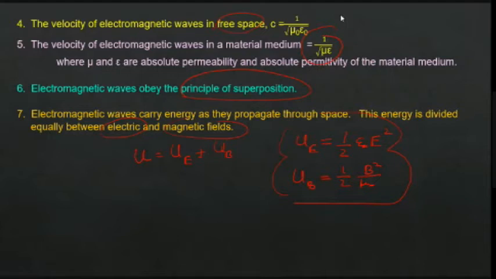Hope you remember. So you can write U is equal to half into epsilon naught into E RMS square plus half into 1 by mu naught into B RMS square.